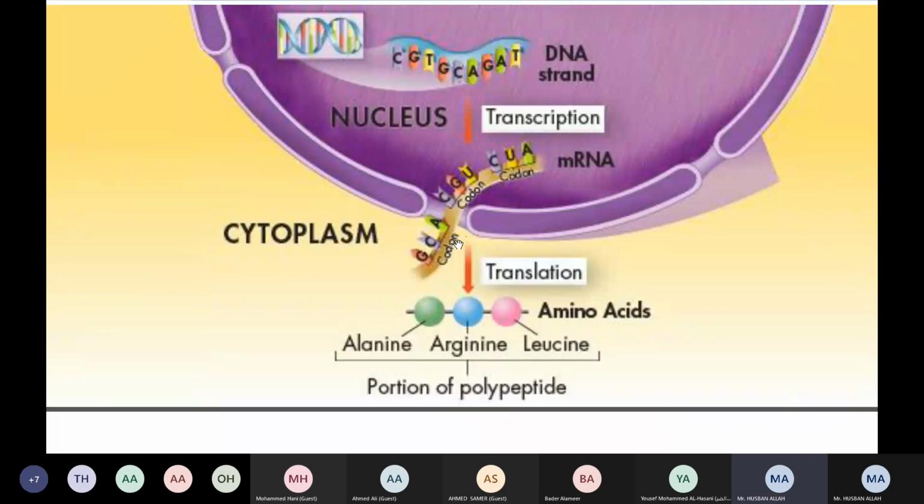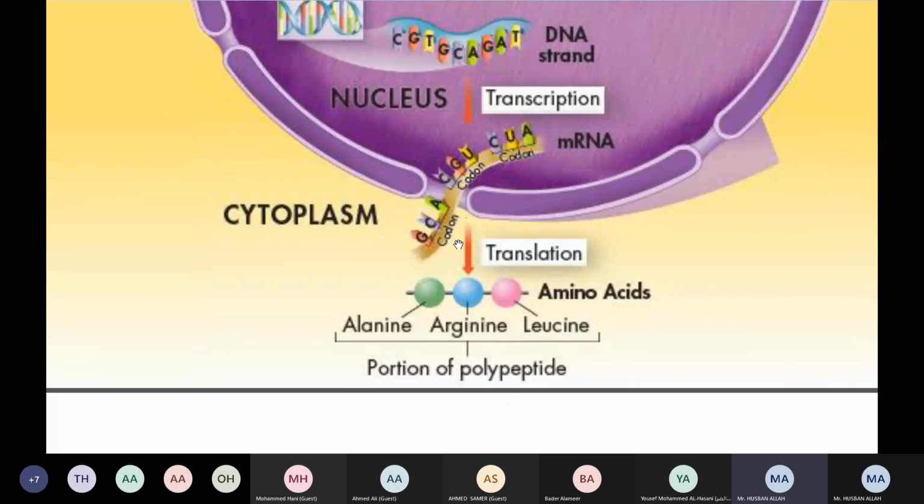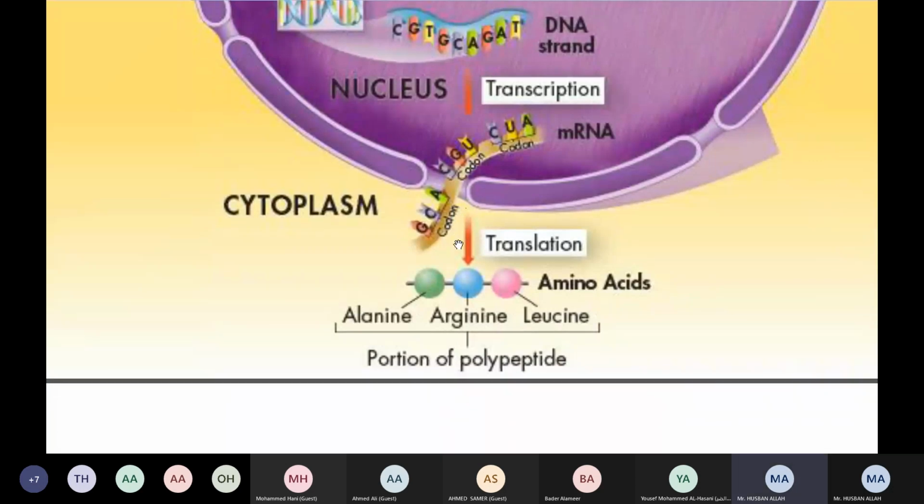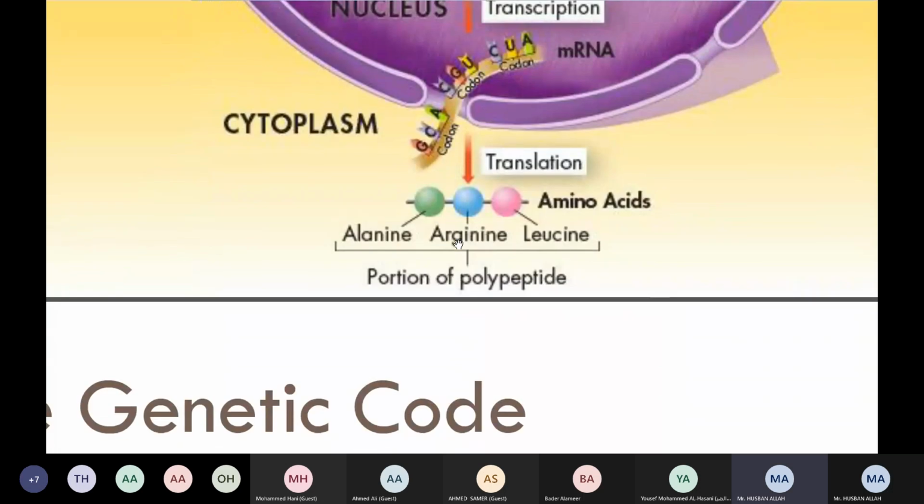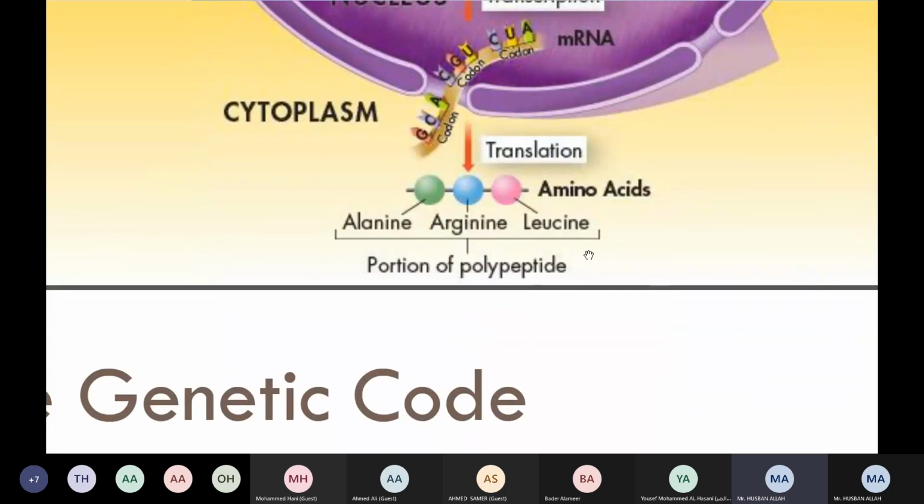So that is the topic for today, which is finished. If you have any type of doubt, you can ask me. Which you can see, this is a portion of a polypeptide chain, right? Alanine, arginine, and leucine, 3 amino acids, right? If it starts from this point, here should be methionine, right? And if it stops on this part, here should be a stopping codon, right? If it is a long chain, it will later be converted into protein.